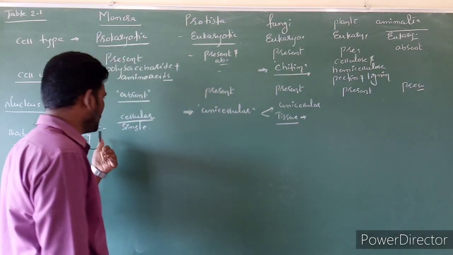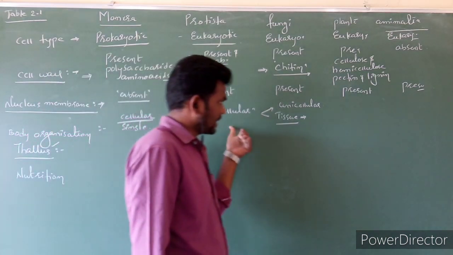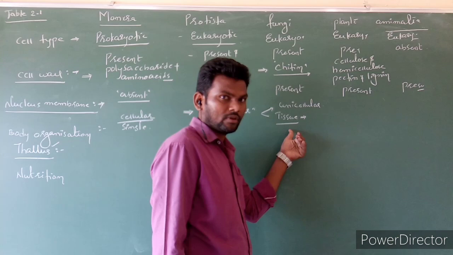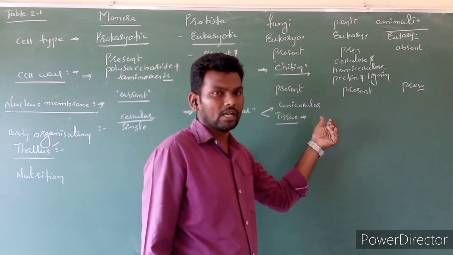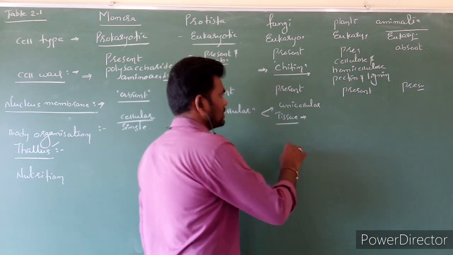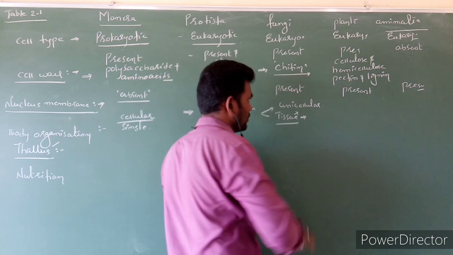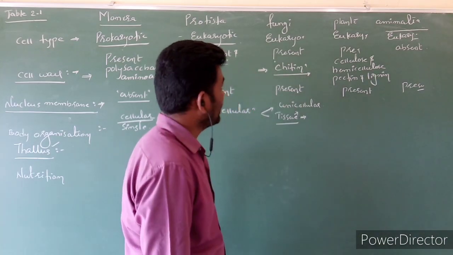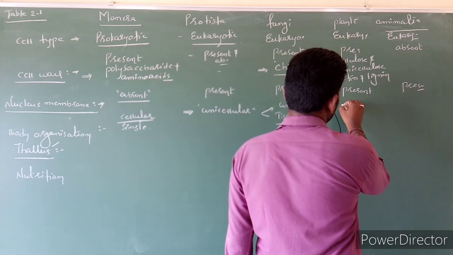For example, at the beginning, only one single cell, a primitive character, and you can see the second, the thallus. Here we can see tissues, a little bit advanced character. So this arrangement is called a phylogenetic arrangement. Loose tissues we can notice in fungi. Next, plants. So plants are multicellular.